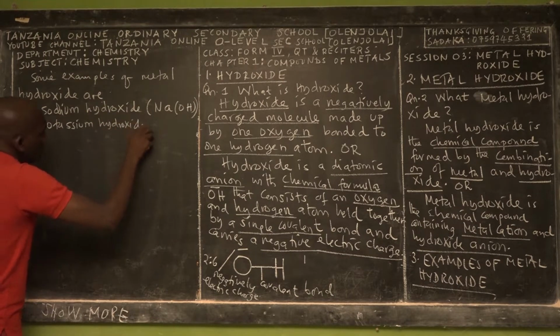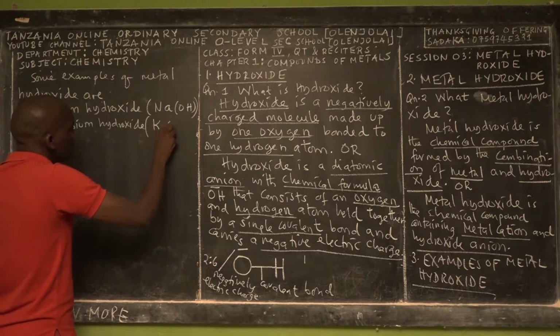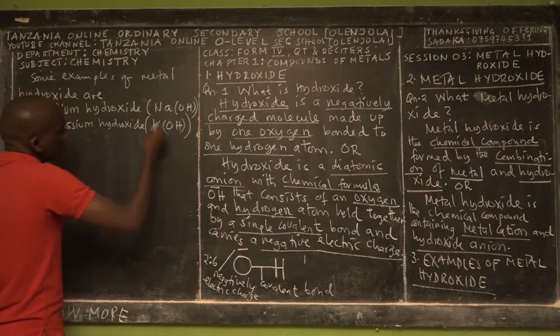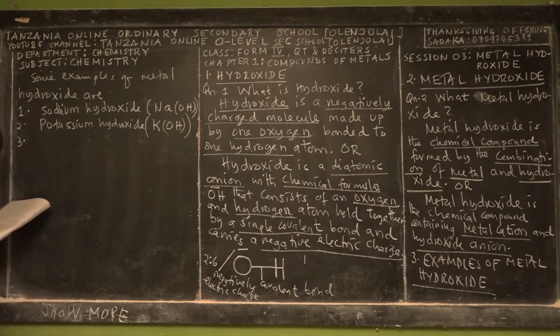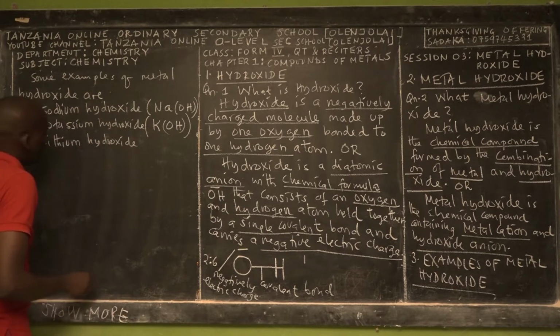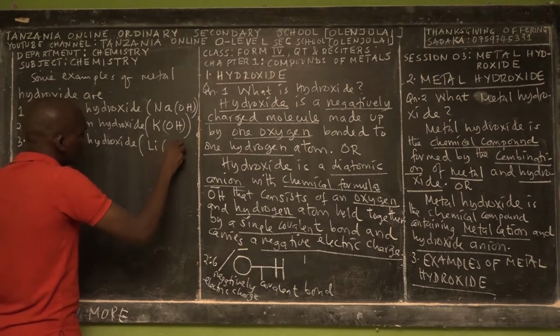So the potassium hydroxide formula is this one. That's a molecular formula. Then the third example is lithium hydroxide. So this is lithium hydroxide.